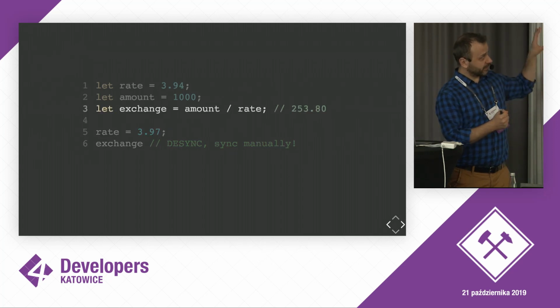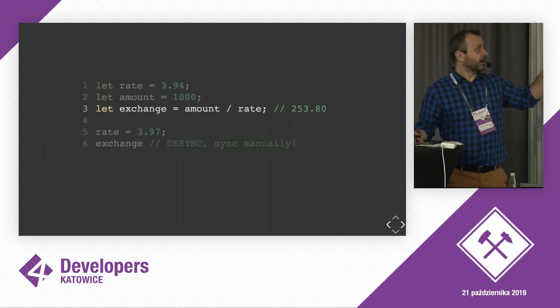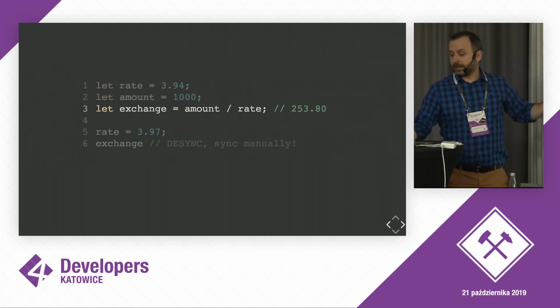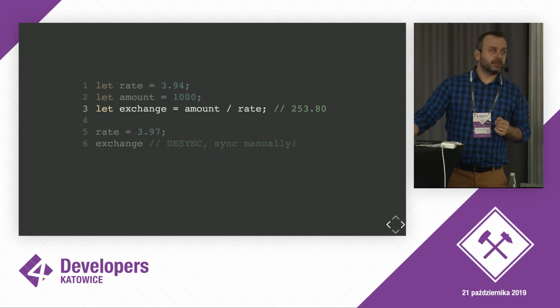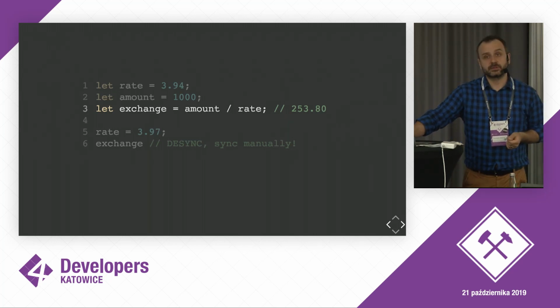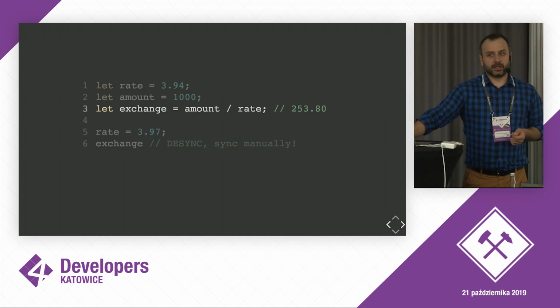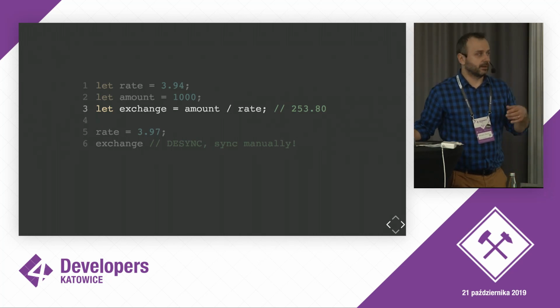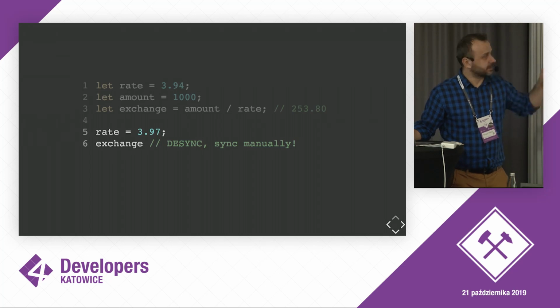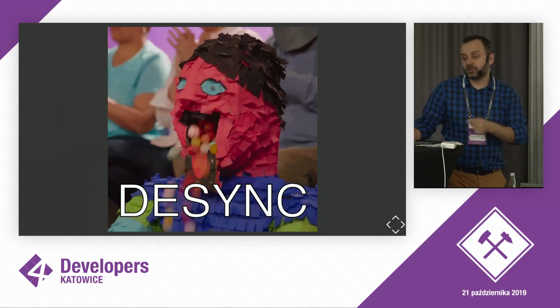Now, if we have an example where we have only 3 variables, it's very easy to spot that this code is broken and that we have to execute this line again, exchange equals amount divided by rate. But the problem is, in real applications, we would rather have 300 variables or 3,000 variables, more likely than just 3. And with this order of magnitude, it is a lot more probable that we just miss something. Right? And each missing update is basically a more or less severe bug.